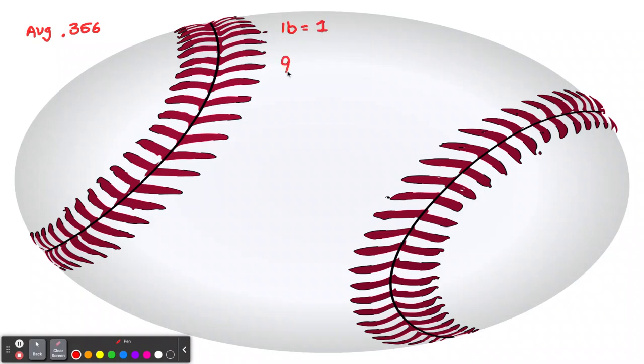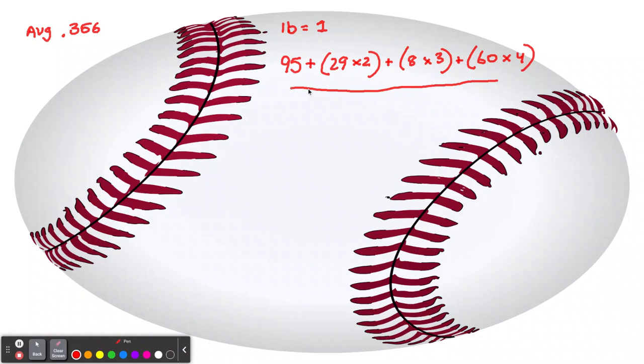So he had 95 singles, plus he had 29 doubles, which is worth 2 points. He had 8 triples, which was worth 3 points. And he had 60 home runs, which is worth 4 points. So you have to add all those, do the multiplication, get all that, and divide it by his plate appearances. And you'll get his slugging percentage. So what'd you get? Just pause the tape if you want to get it.